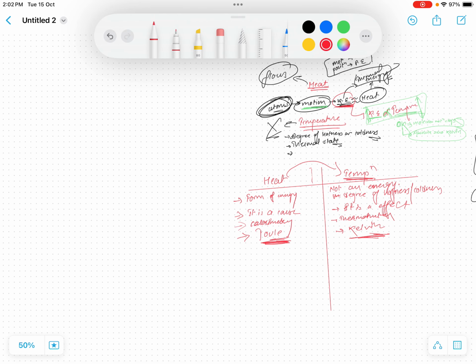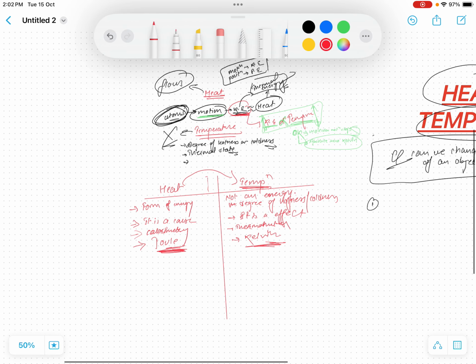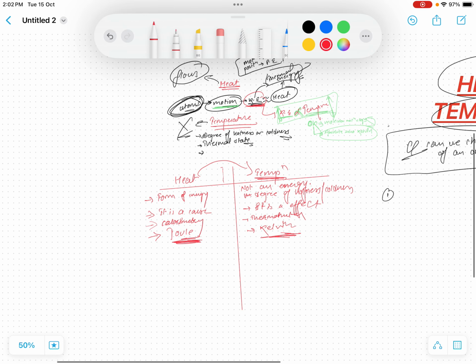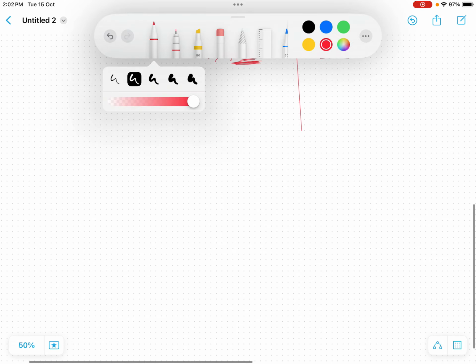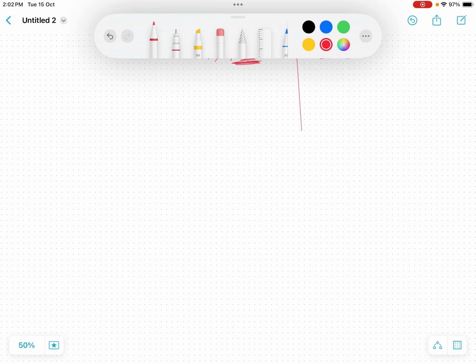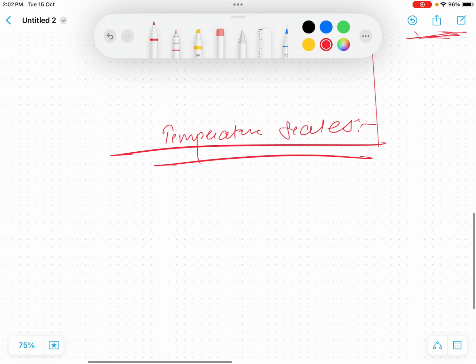So this is done. We know the basic definitions of heat and temperature, and we also learned some differences between heat and temperature. Now let's get into the next topic, different temperature scales. I'll put the heading on with red pen. What are temperature scales?